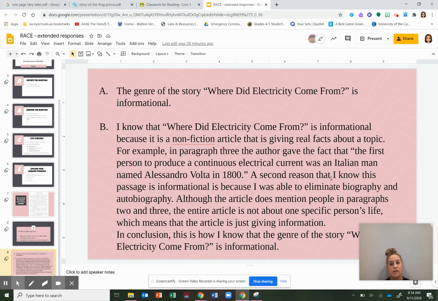The second reason that I know this passage is informational is because I was able to eliminate biography and autobiography. So another example that you can give is a reason why it's not something else. Although the article does mention people in paragraphs 2 and 3, that's my text evidence, the entire article is not about one specific person's life, which means the article is just giving information. In conclusion, this is how I know that the genre of the story, Where Did Electricity Come From, is informational.